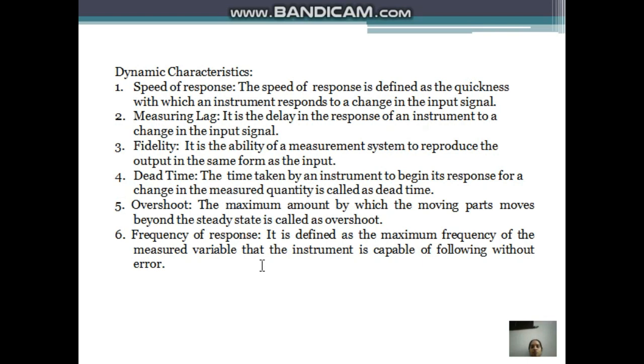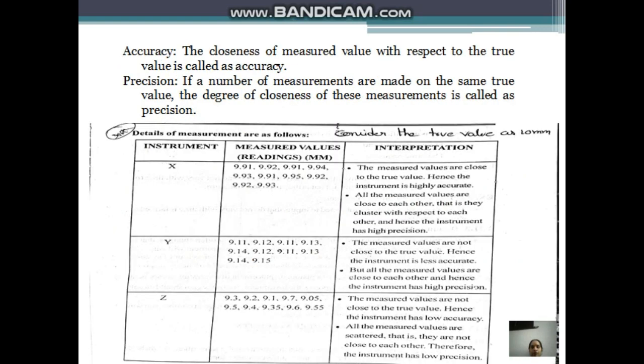Next one, frequency of response. It is defined as the maximum frequency of the measured variable that the instrument is capable of following without error. So if the instrument can follow the maximum frequency of the measured variable without error, it is called frequency of response. Next we will see accuracy and precision.